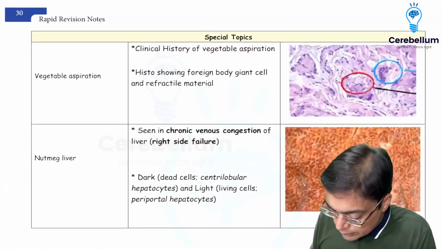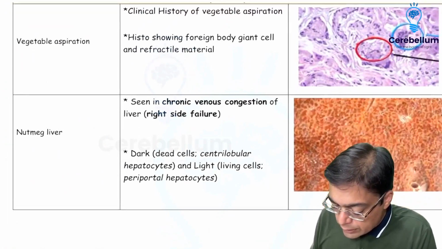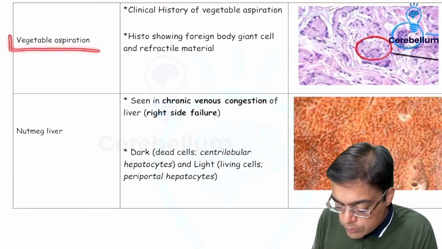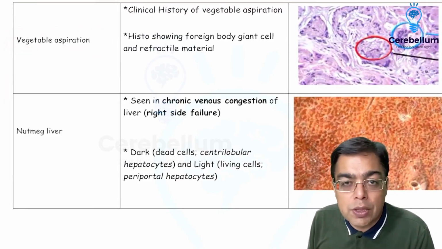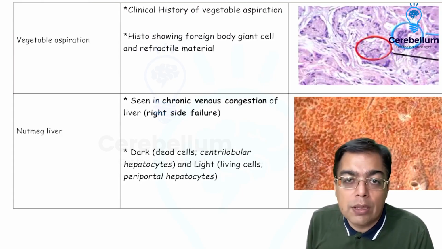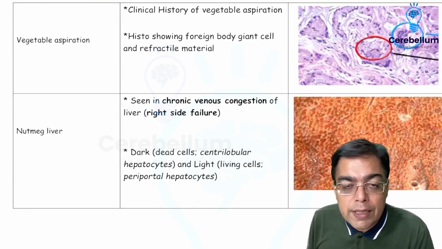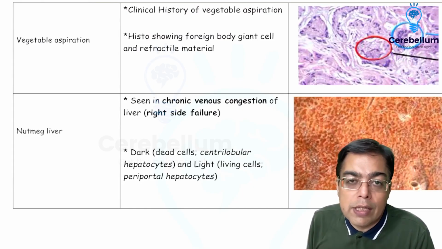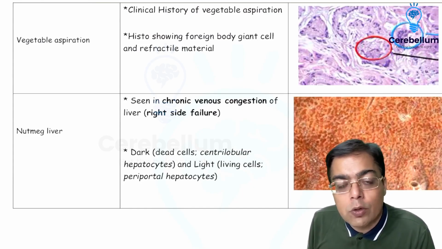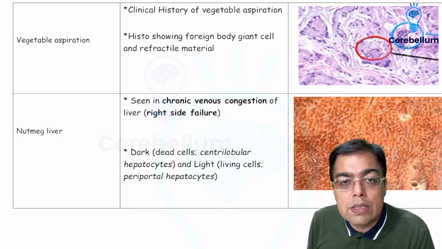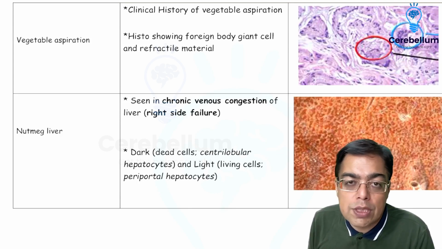The other examples which have been asked relatively infrequently, just a one-time topic which has been asked in the exam, has been on vegetable aspiration, wherein they gave you a history that the person concerned was eating his food in a hurry, and then he suddenly had a development of a dyspnea and he collapsed, right? And then his pulmonary biopsy was showing you the presence of a refractile material which was suggestive of the vegetative material that he had aspirated.